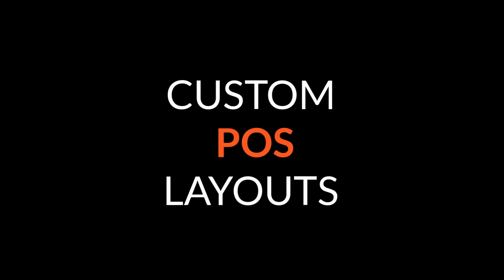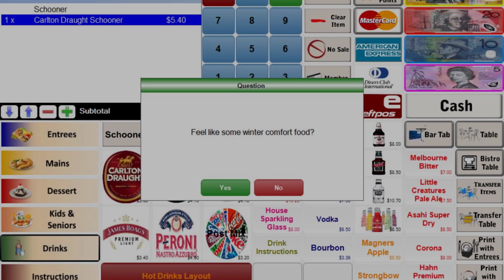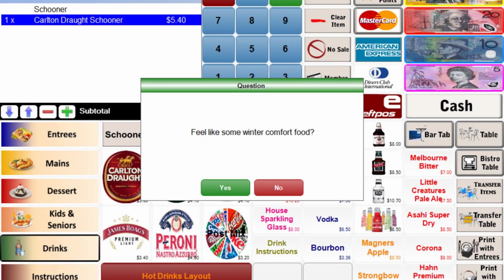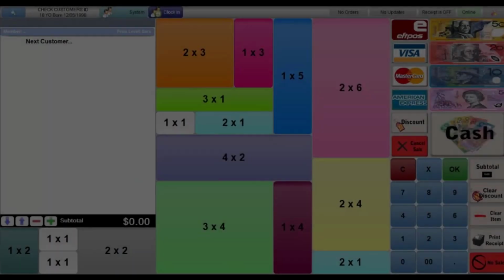Is your point of sale screen layout dull, monotone, or just too hard to read? Does it have enough flexibility to meet the specific needs of your business? Is it tailored just to fit retail or hospitality? What if you could design your point of sale screen exactly the way you wanted it?